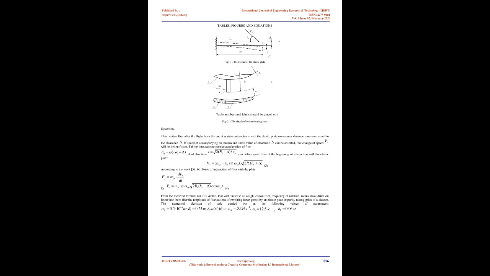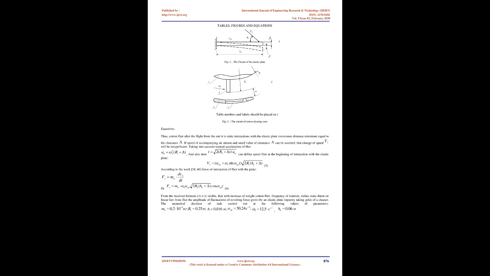Figure 1 shows the circuit of an elastic plate of the impurity-taking grid of a cotton cleaner from fine rubbish. The cotton flier acts on an elastic plate at an angle, therefore there are vertical and horizontal components of the acting forces. The cotton flier in the clearing zone overcomes the distance from the surface of stake drum 1 to the surface of the elastic plate 3 of impurity-taking grid 2, along the radius of drum 1. Clearance between stakes 4 and the plate 3. Flight of the cotton flier from the end of the stake occurs at linear speed.